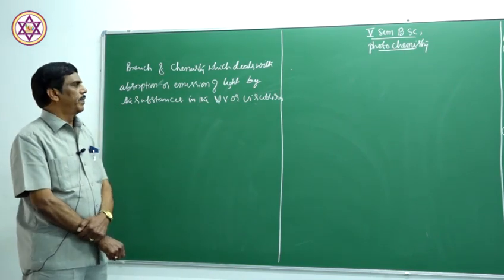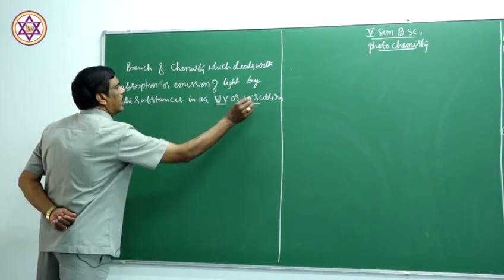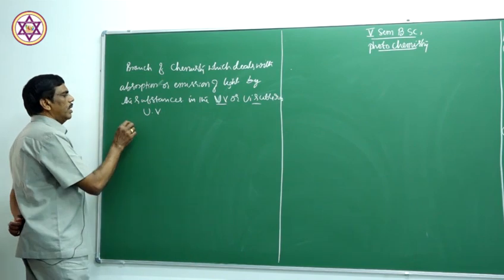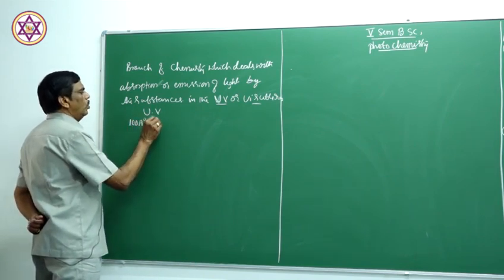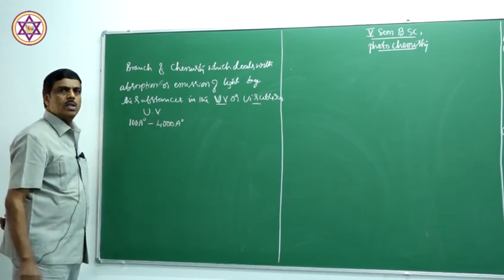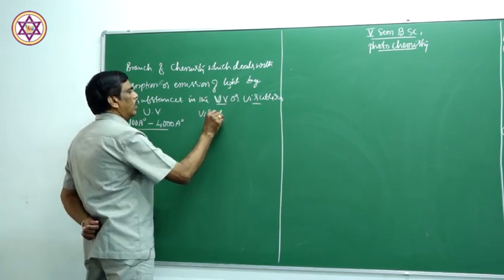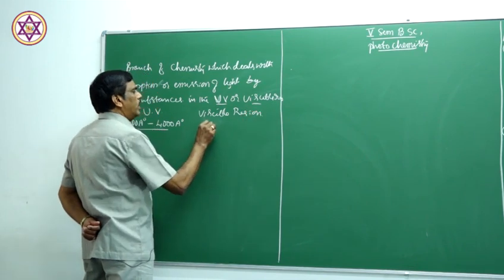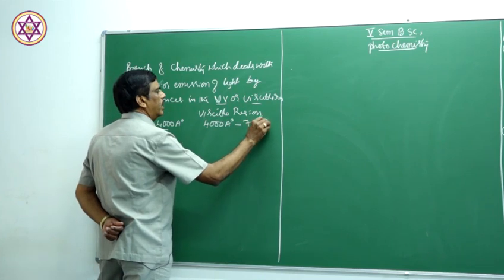The wavelength of ultraviolet radiation is between 100 angstroms to 4000 angstroms, and the visible region is 4000 angstroms to 7000 angstroms.